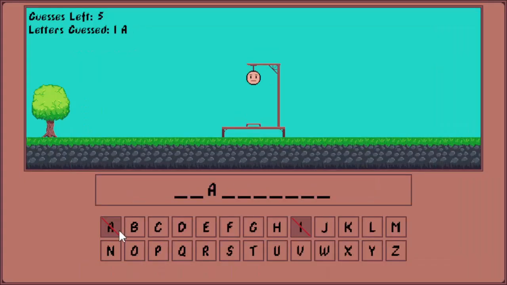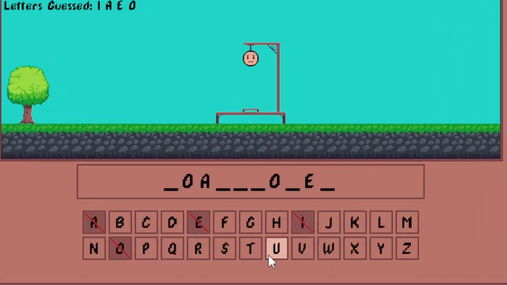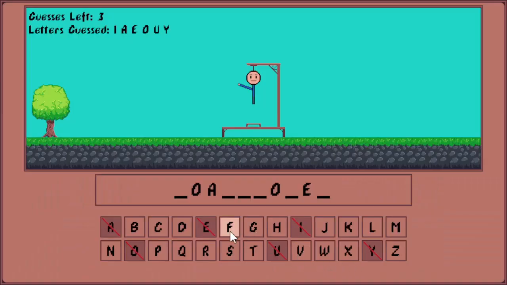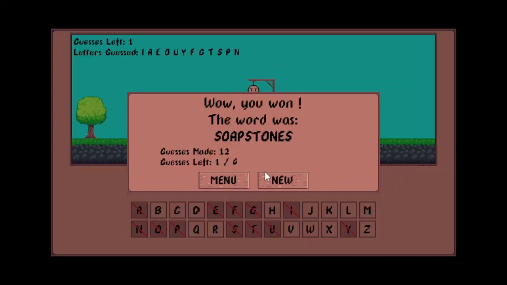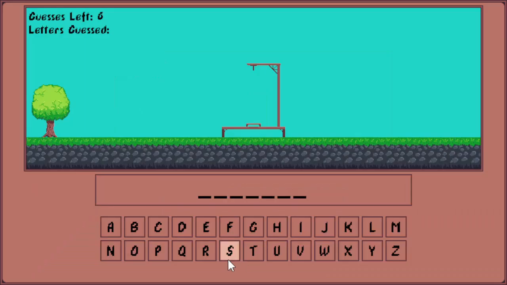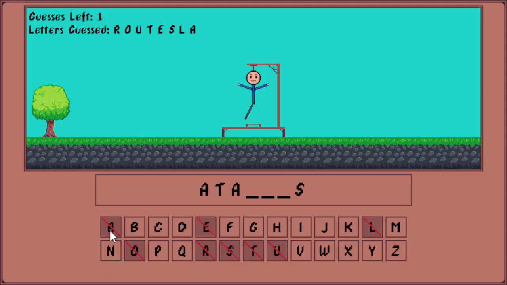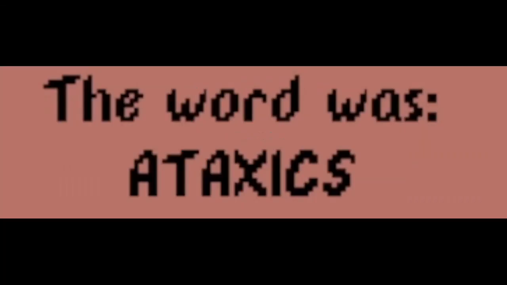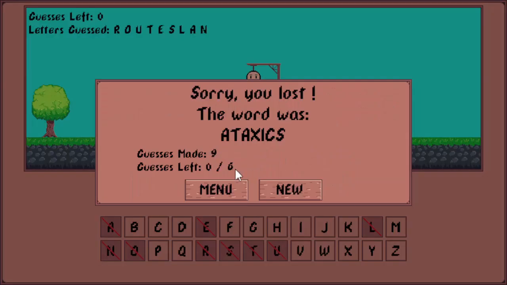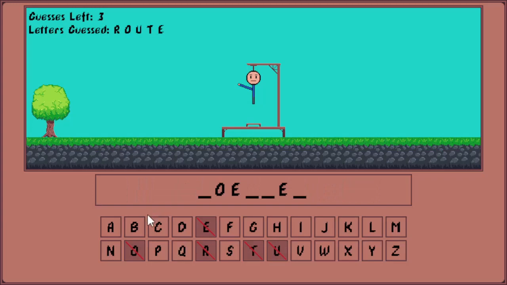I guess we should just start with the vowels, right? A, E, already guessed I, O, and U, and Y. I feel like it's gonna start with an F. Okay, apparently I'm wrong. This could be soapstones. Hey, I got one. Epic. I didn't realize that was actually a word. Let's use my Wordle starting word, route. R-O-U-T-E. It didn't get me very far. Now we're getting somewhere. I don't think there would be an I in here. And I don't really want to click I and find out, because if there's not, then I just lose. See, let's try N. Oh, see, that's just not a word. So how was I ever supposed to get that? I should have hit the I, though. Let's try a B. I feel like there's a B in this one.